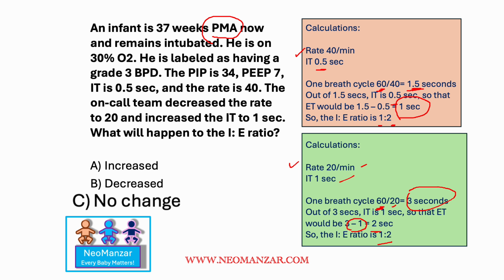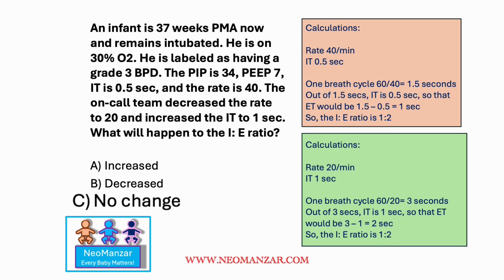The other teaching point is about grades of BPD. As you guys remember, the definition of BPD has been changing, and from mild, moderate, severe, now people are using grades, and I will show you the slides on that. The definition of course depends upon why it's labeled as grade 3, because the patient is on invasive ventilation. So an easy way to remember: the higher the support, the higher the grade. The lower the respiratory support, the lower the grade. Easy to remember. And of course, you still have to use the 36 weeks cutoff time to define the BPD.